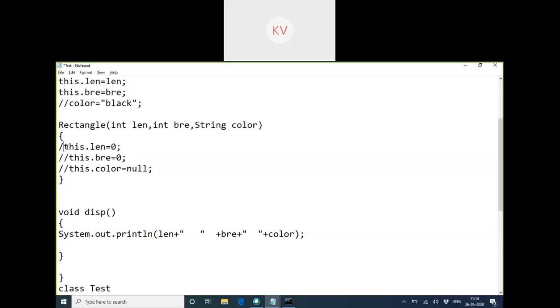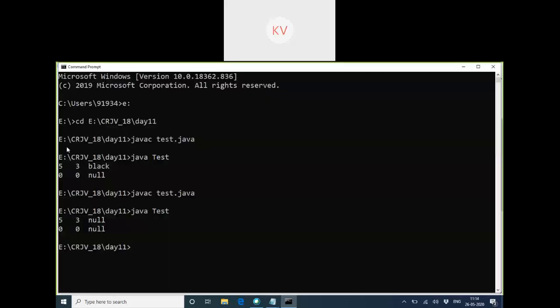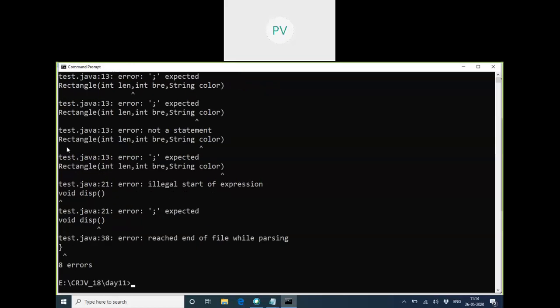So we have to provide manual initialization with whatever you gave: the local length would be the object's length, the local breadth would be the object's breadth, and the color would be the object's color as the local color. Whichever you are not initializing will get the default value.